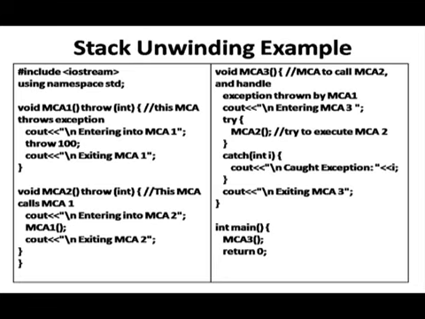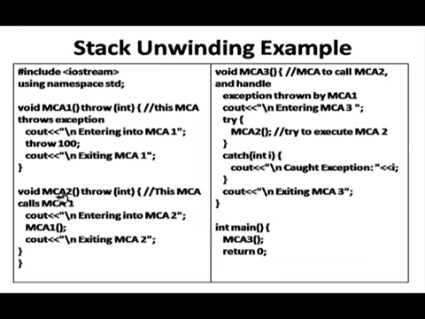This is an example. First, the void mca1 function is there, with throw int, which will throw only an integer type of exception. There is a message related to this, and cout entering into mca1, throw 100, an integer type, which matches this, then exiting mca1.